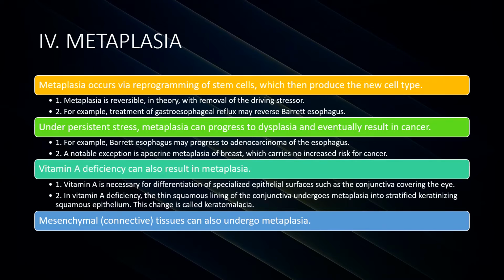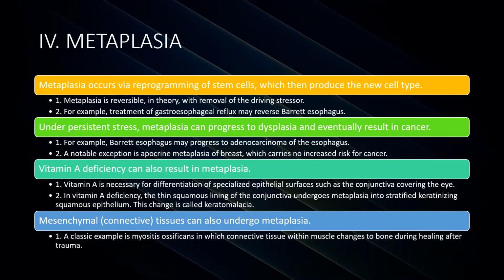Vitamin A is necessary for differentiation of specialized epithelial surfaces, such as the conjunctiva covering the eye. In vitamin A deficiency, the thin squamous lining of the conjunctiva undergoes metaplasia into stratified keratinizing squamous epithelium. This change is known as keratomalacia. Connective tissues can also undergo metaplasia. A classic example is myositis ossificans, in which connective tissue within muscle changes to bone during healing after trauma.